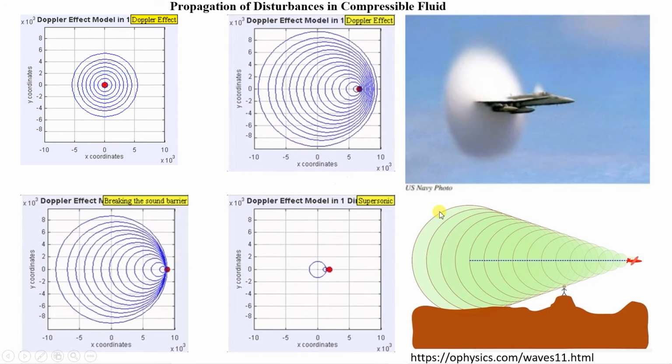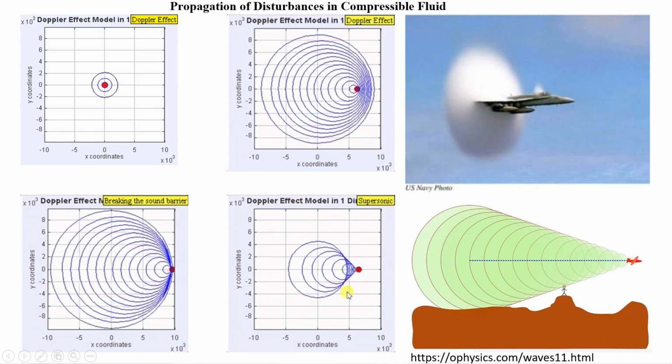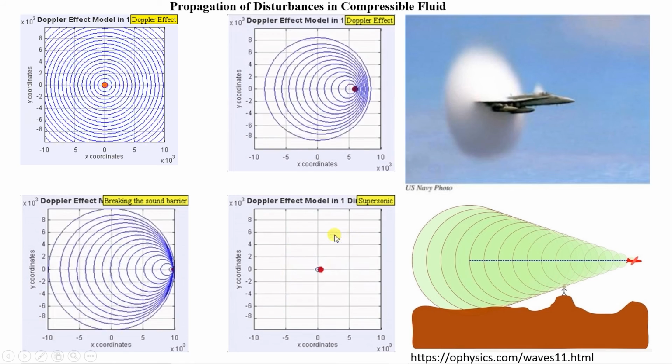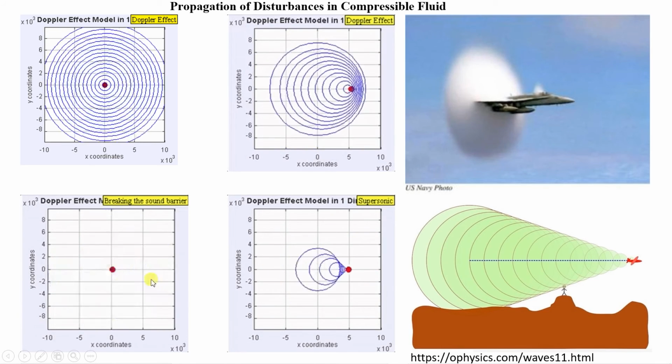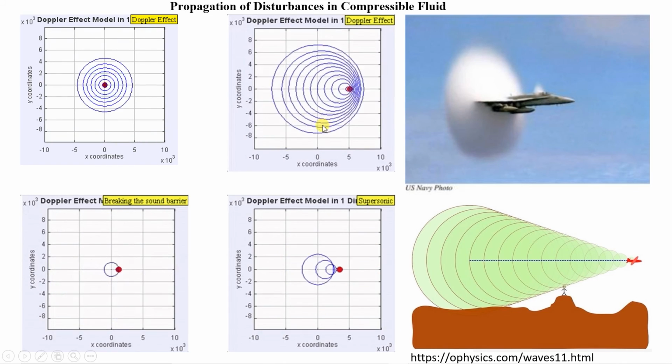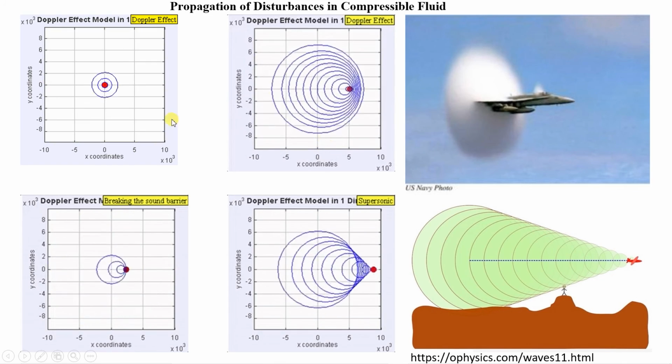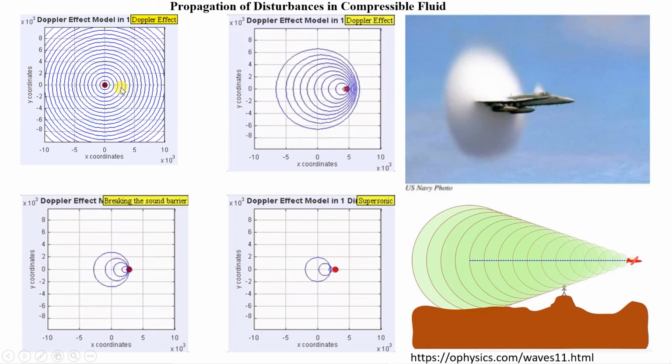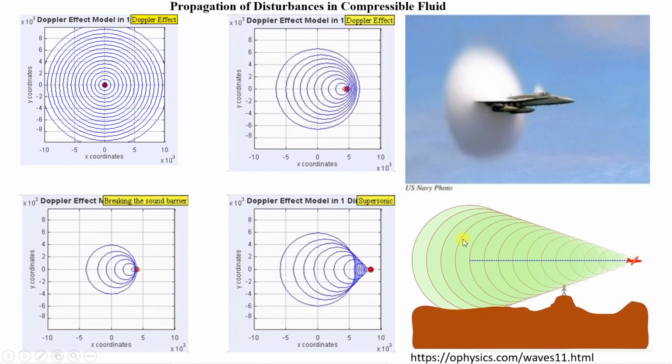So this is the significance of Mach number. Here Mach number will be greater than 1 in the fourth diagram. In the third diagram, in this case, Mach number is equal to 1. Here the Mach number is less than 1, subsonic flow, and here the Mach number is 0. Velocity is not there.